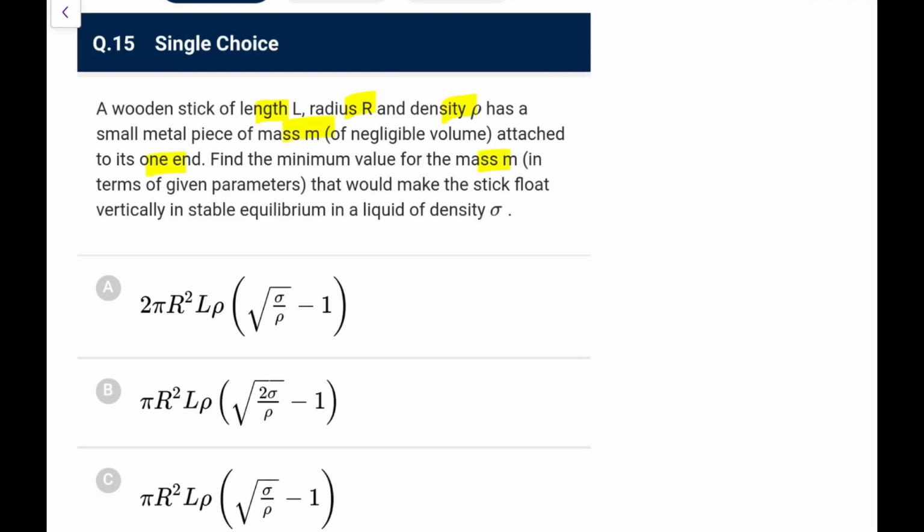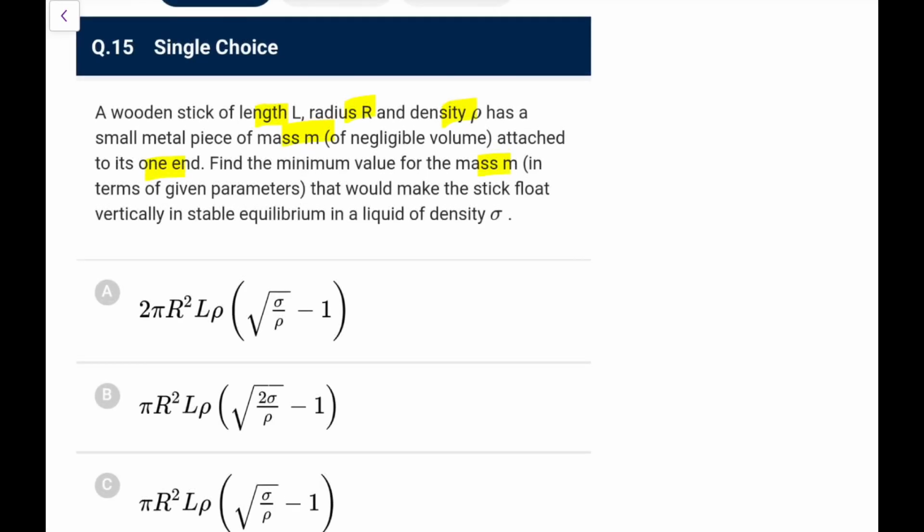Find the minimum value of mass m that would make the stick float vertically in a stable equilibrium in a liquid of density rho. Okay, to float vertically in a stable equilibrium, that is what you are required. Now here the question should read stable. Yes, they have given a stable equilibrium.